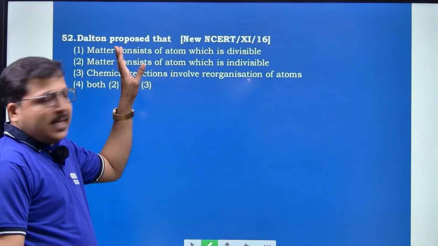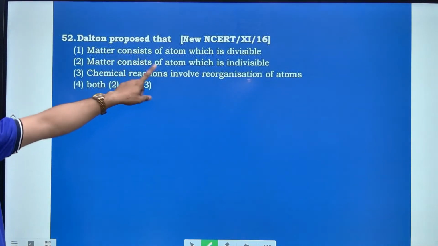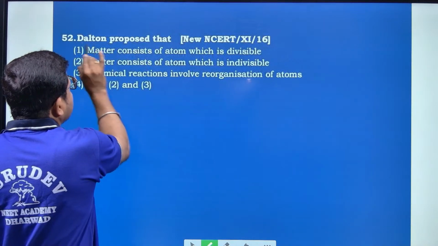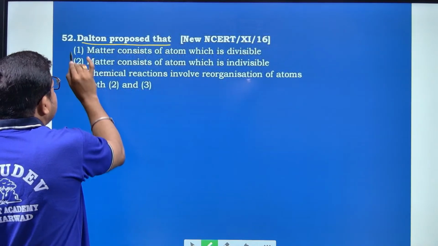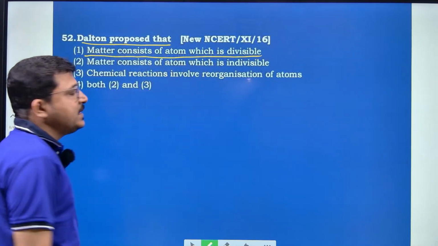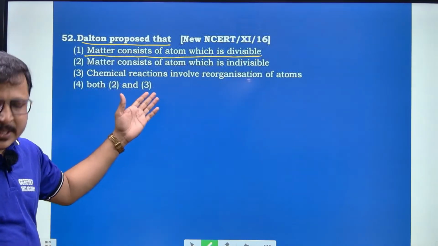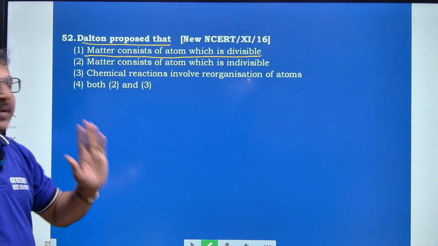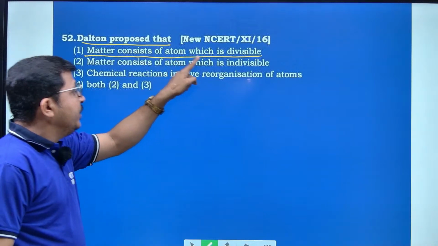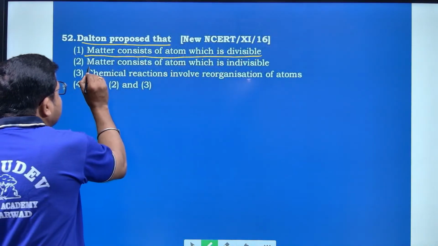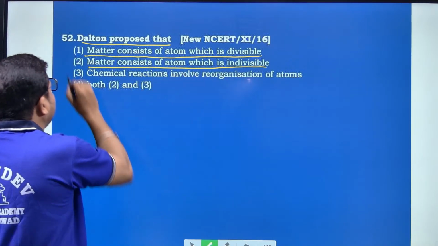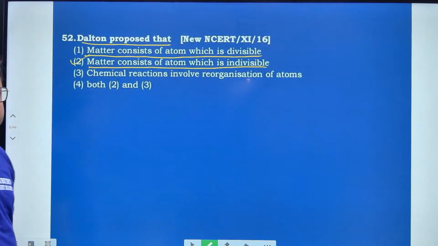In the 52nd question, matter consists of, see, Dalton proposed that, option number 1, matter consists of atoms which are divisible. Do you agree with this one? Highly impossible, because matter consists of atoms which are indivisible according to Dalton. That has been explained in point number 2. Hence option number 2 is right.